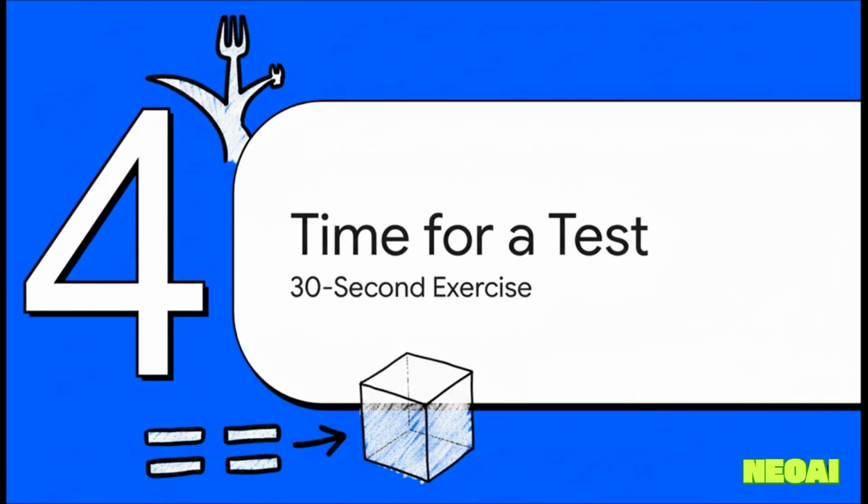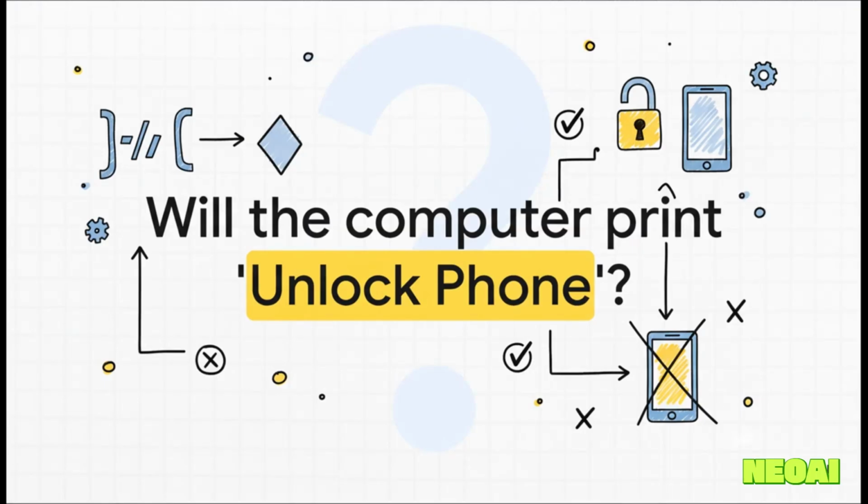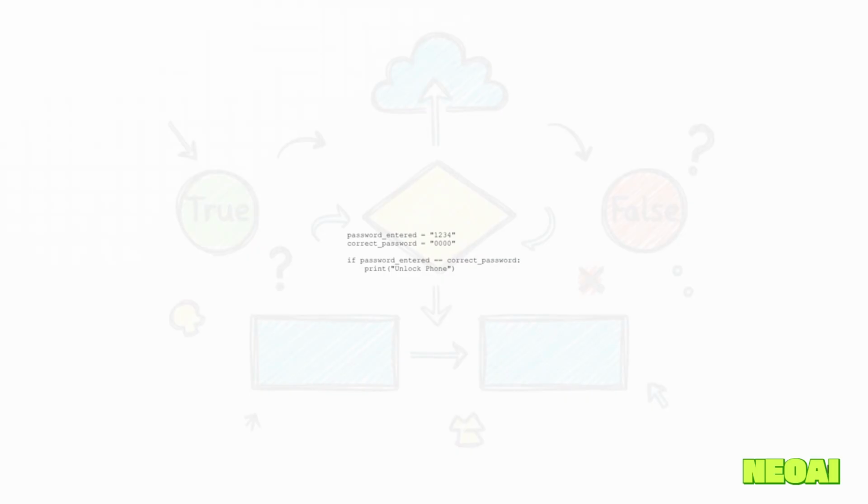All right, theory's over. You've got the fork in the road, the double equal sign, and the invisible box. So, you ready to put it to the test with a quick challenge? Take a good look at the code that's about to come up. Based on everything we just talked about, ask yourself one simple question. Will the computer print unlock phone? Okay, here it is. We've got a variable password entered, which is 1234. We have correct password, which is 000. Then our if statement compares them. It asks if they're equal, so what's going to happen?